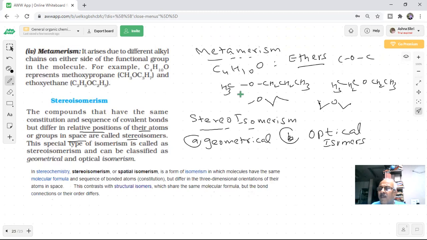That will be based on electronic effects like inductive effects, resonance effects, electromeric effects, and how bonds break, homolytic and heterolytic fissions, and what type of intermediates are formed, carbocations and carbanions. So this was the fourth part of organic chemistry. Next time we will discuss further the electronic factors.